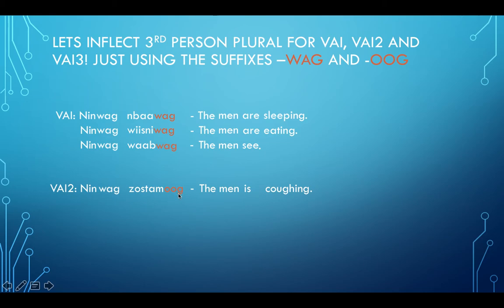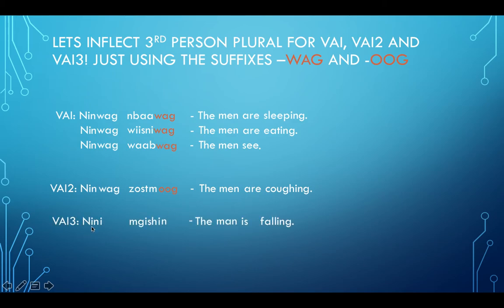So G is the last one, M is second last, T is our third last. ST is not a vowel sound, but we still got to get rid of that A after the T there. So just remember that for VAI2s, this is a different rule. So we went from nene zostam to ninwug zostmog, and that means the men are coughing.